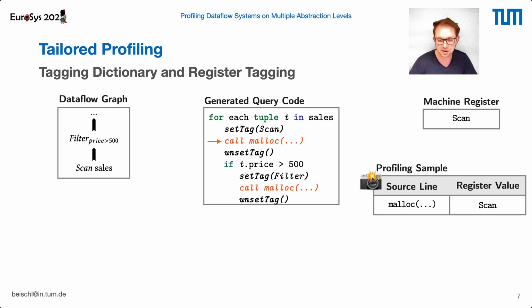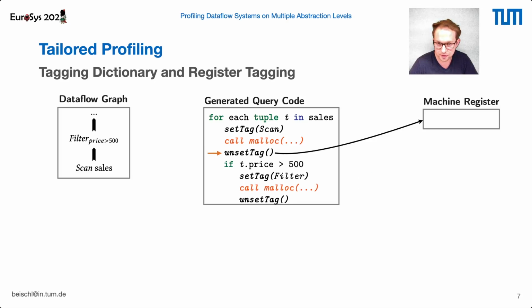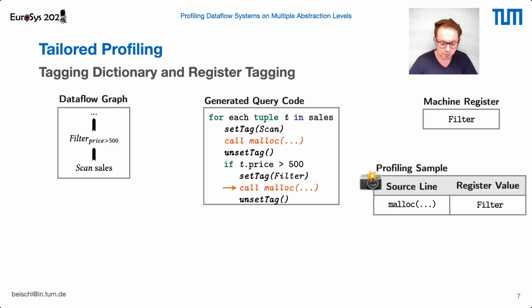Now, after we called the shared function malloc and return, we just unset the tag again, so we reset our machine register, and we do this for each call to a shared function of each of the operators. And with this, we can now disambiguate also calls of shared functions. So now we can uniquely identify for each of our generated instructions to which component of the Dataflow system it belongs by using the tagging dictionary and register tagging.